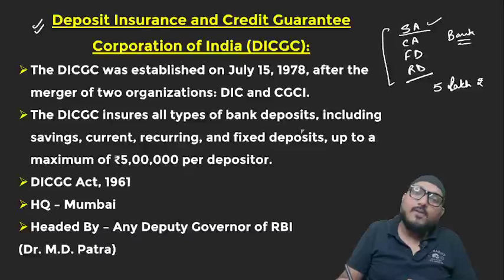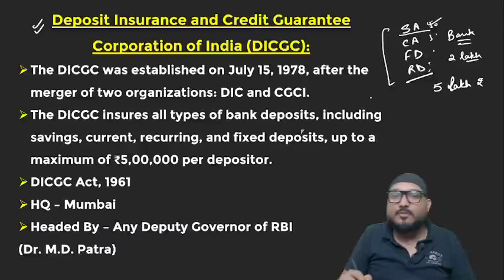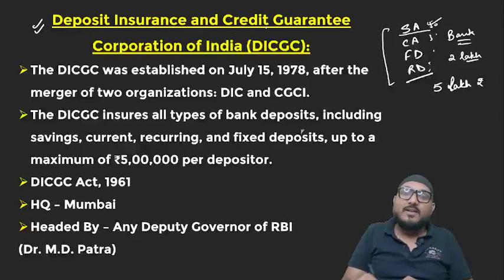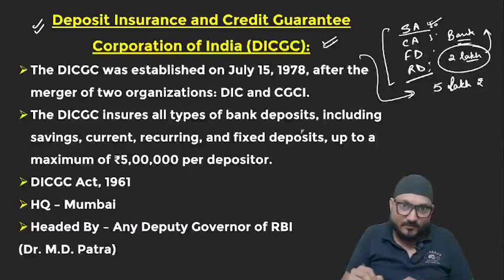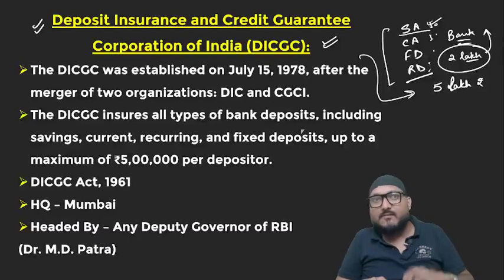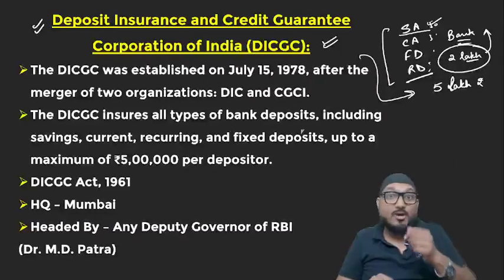That means if you are keeping a total amount of, you can say, 2 lakh rupees in the bank, divided as 50,000, 50,000, 50,000, and suppose bank crashes. In that case, Deposit Insurance and Credit Guarantee Corporation of India gives you an insurance up to 5 lakh. Means your 2 lakh rupees will be given back to you by this particular organization. All right. But many people are not aware about it, that your money which is put in particular account in certain bank is insured because you are not paying it.